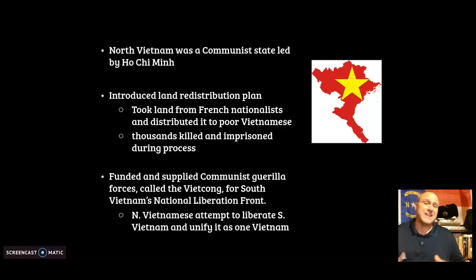So it funded and supplied communist guerrilla forces called the Viet Cong in South Vietnam for their National Liberation Front. The idea was this, that the northern Vietnamese Viet Cong is trying to go to South Vietnam and unify it, to liberate it, right? So it's called the National Liberation Front. They're trying to liberate South Vietnam and incorporate it into the one Vietnam.